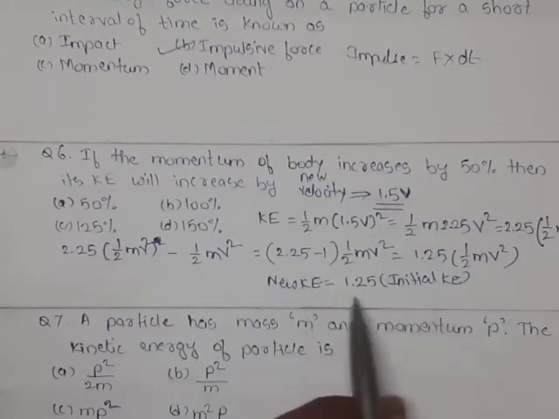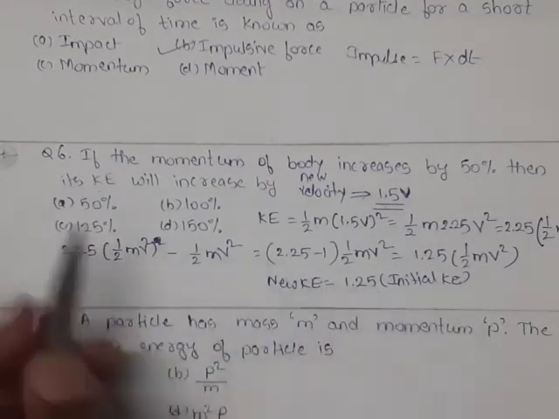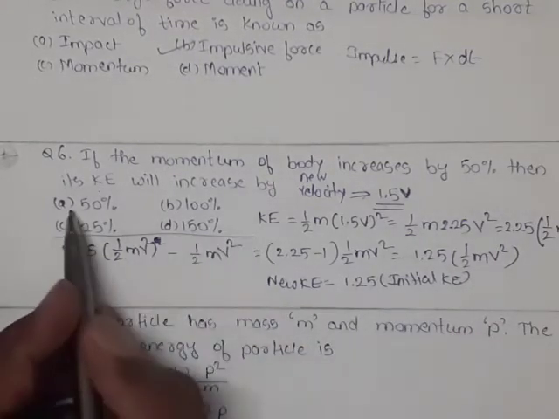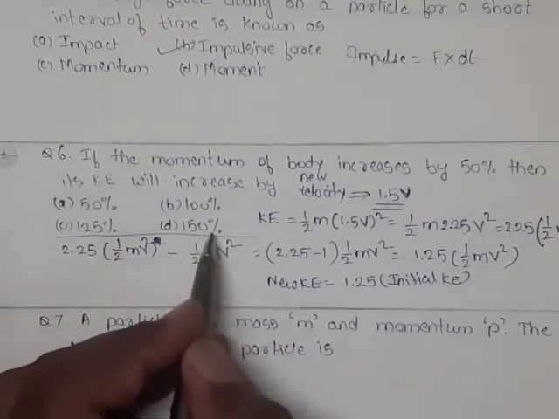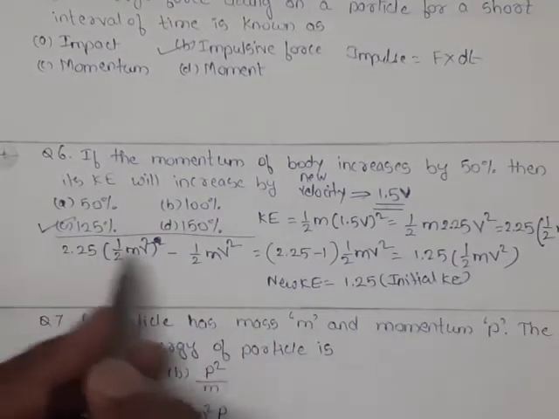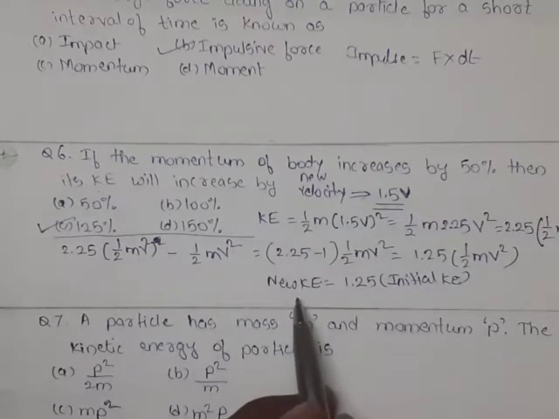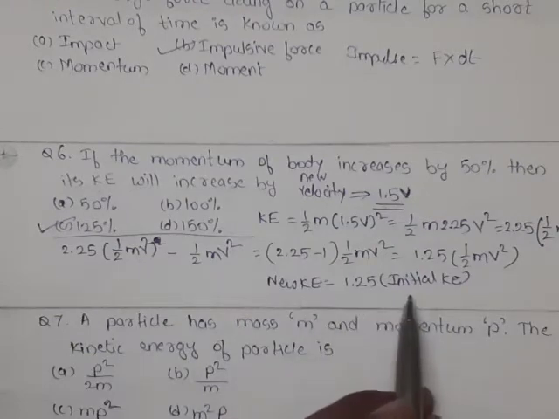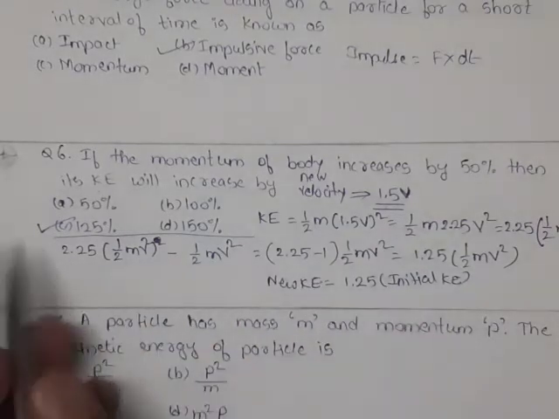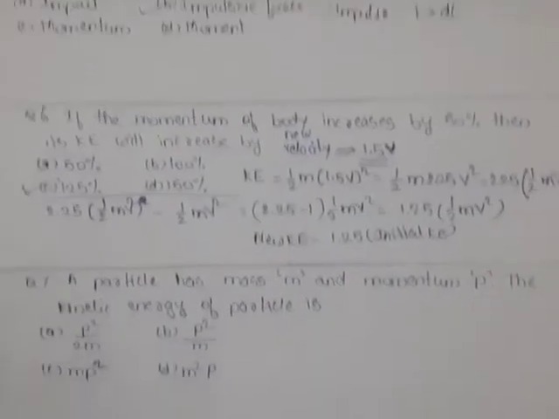1.25 means 125% of initial KE. So from these four options, 50, 100, 125 and 150, option C is correct. That is, the new kinetic energy is 125% of the initial kinetic energy. So we are taking for question 6 option C.